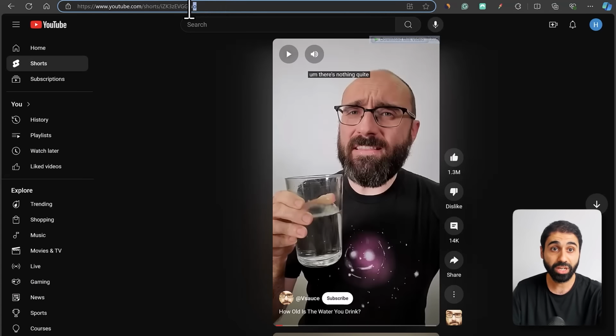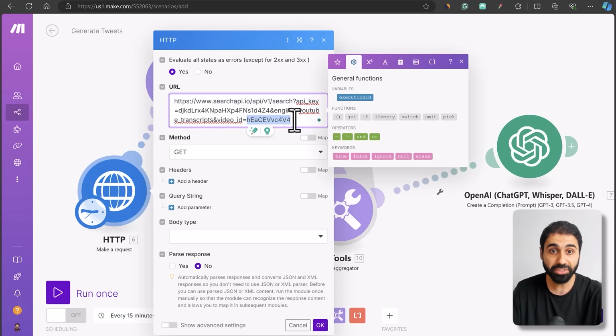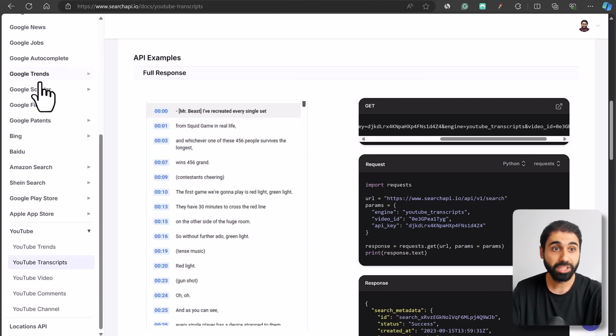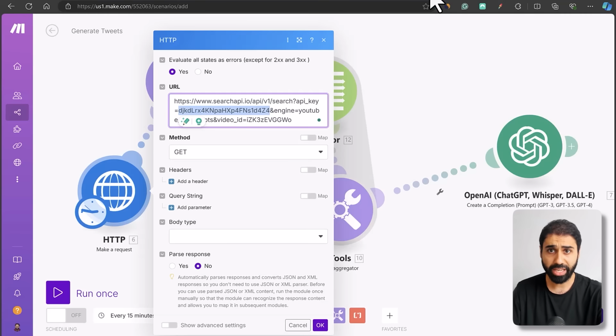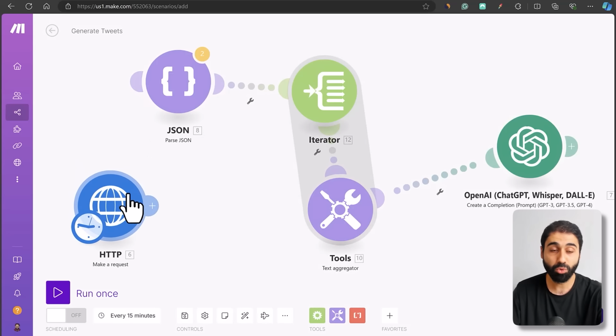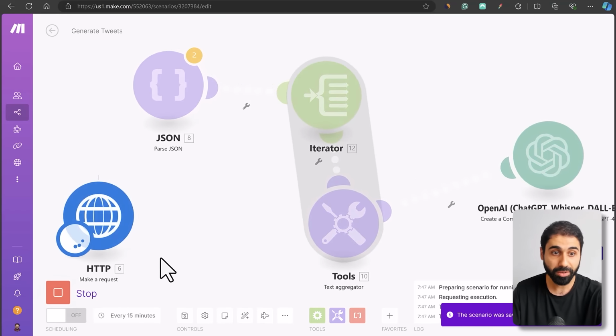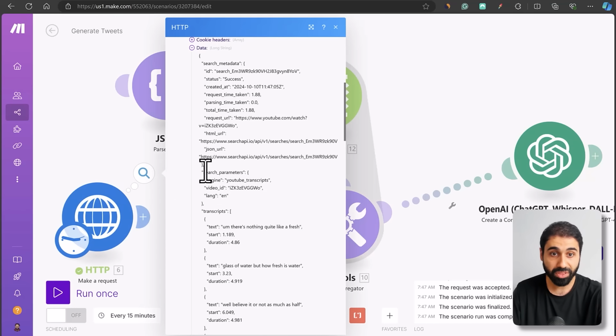You can see here. So let's get the video ID instead of the URL and pass it here and make sure to add your API key. This is my API key I got from here, from my profile, from my dashboard. You can see copy. This is my API key. So again, I paste it here and that's it. Now let's unlink here just to show you how this module will work now. If I run, I will get in the output data, I will get this transcript.